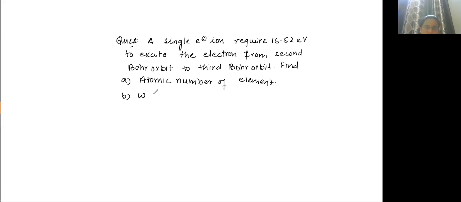B part, the wavelength required to remove the electron to infinity, from ground state to infinity.